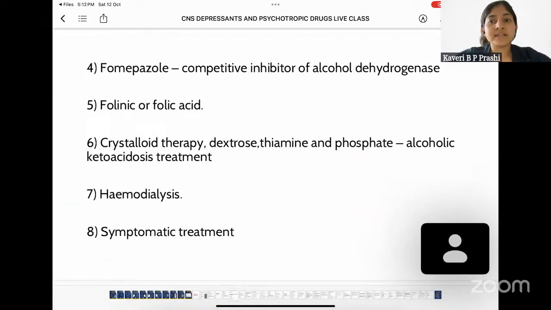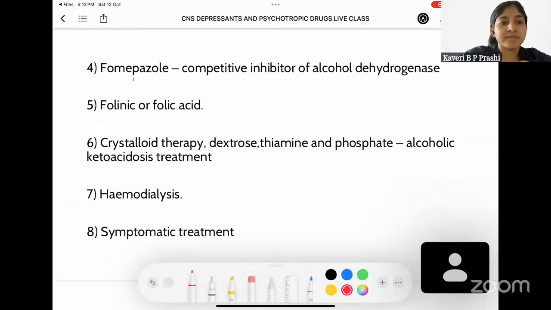So coming to the other treatment methods that can be followed, you can give fomepizole. Fomepizole is a competitive inhibitor of alcohol dehydrogenase, same mechanism. So the methyl alcohol remains unmetabolized and it can be easily excreted from the body. You can also give folic acid and folinic acid for treatment.